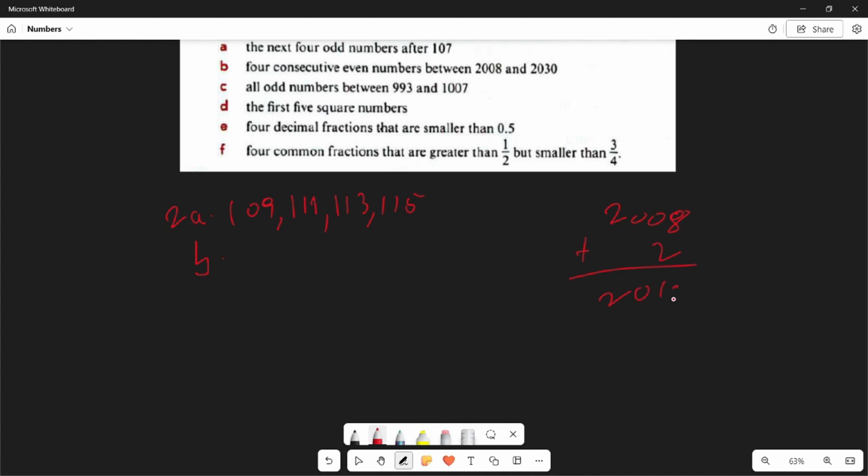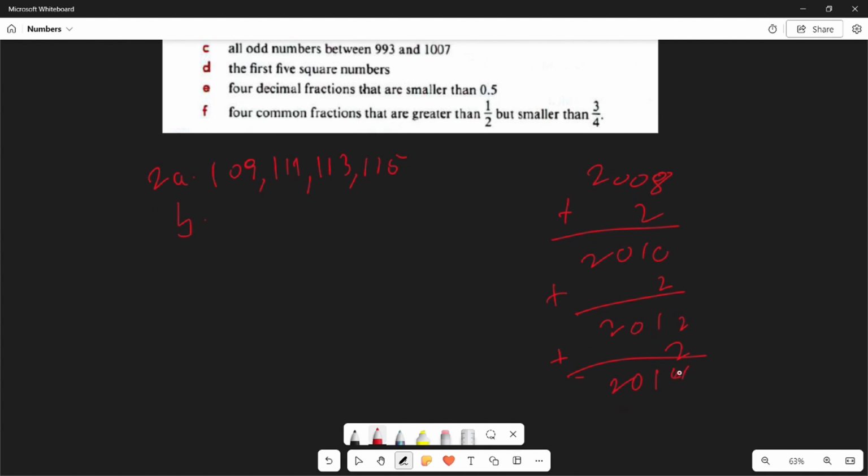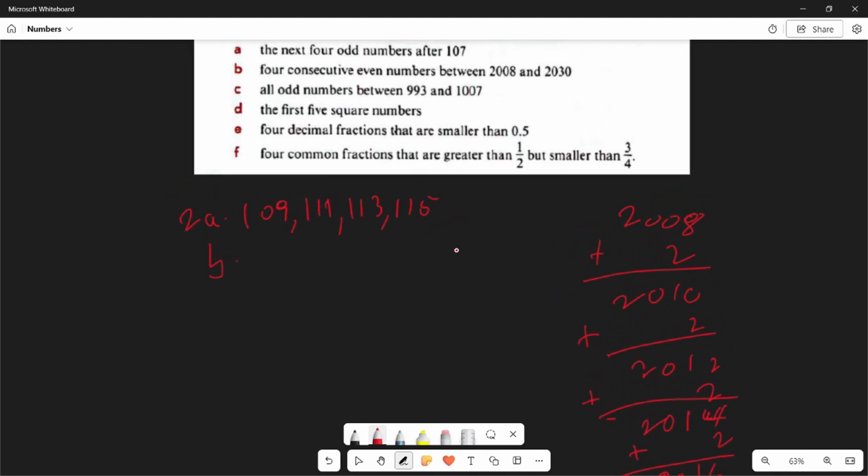That will give us 2010, plus 2 again, 2012, plus 2 again, 2014, and 2014 plus 2 will be 2016. So we have our next 4 consecutive even numbers between 2008 and 2030.